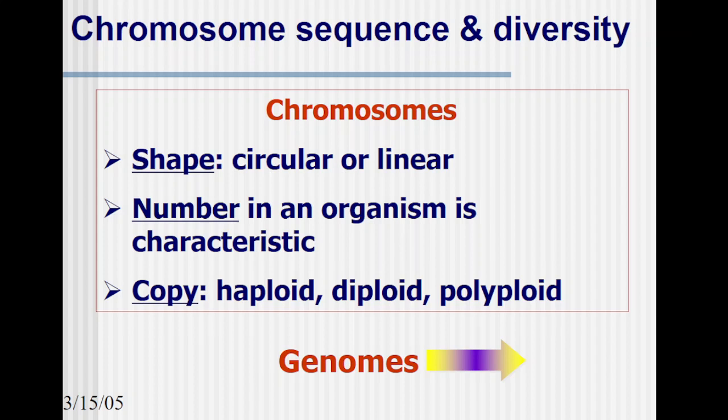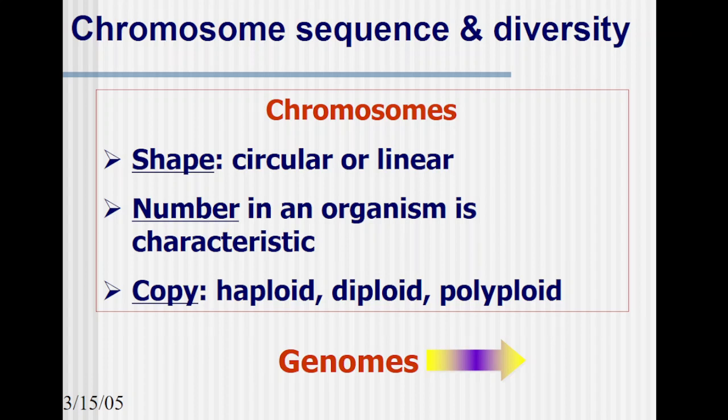Now the number varies according to the organisms. So it is again a characteristic feature of an organism. We human beings have 23 pairs of chromosomes. Likewise, other organisms have different sets of chromosomes. Then the copy number can be haploid, diploid, or polyploid, depending again on the organism. So we know the somatic cells, or most of the cells of our body, are diploid in nature, whereas the germ cells are haploid in nature.